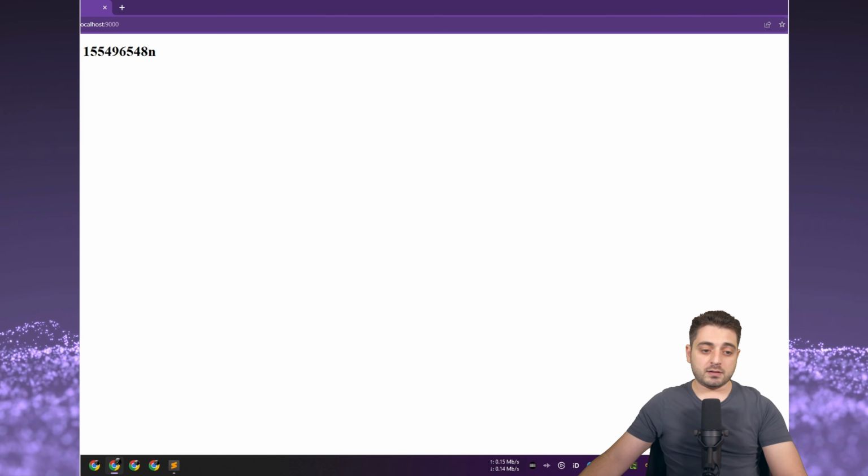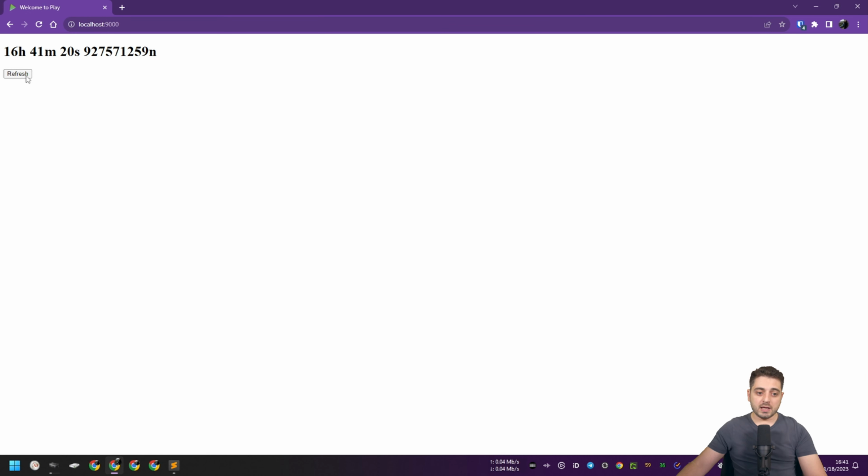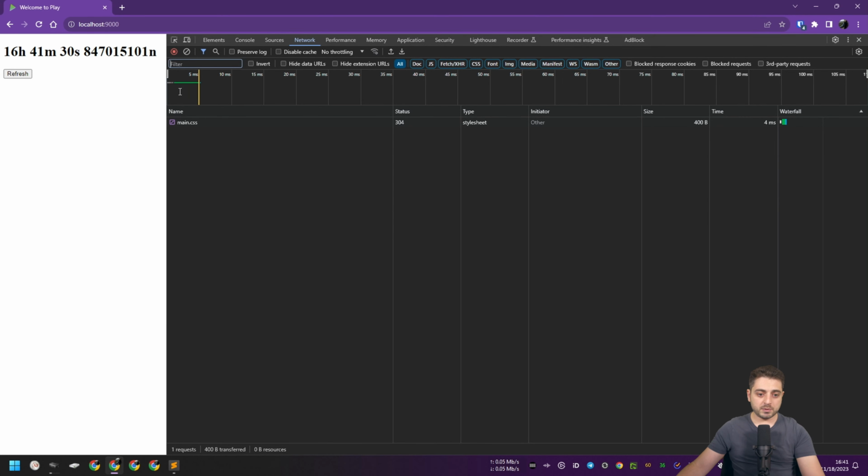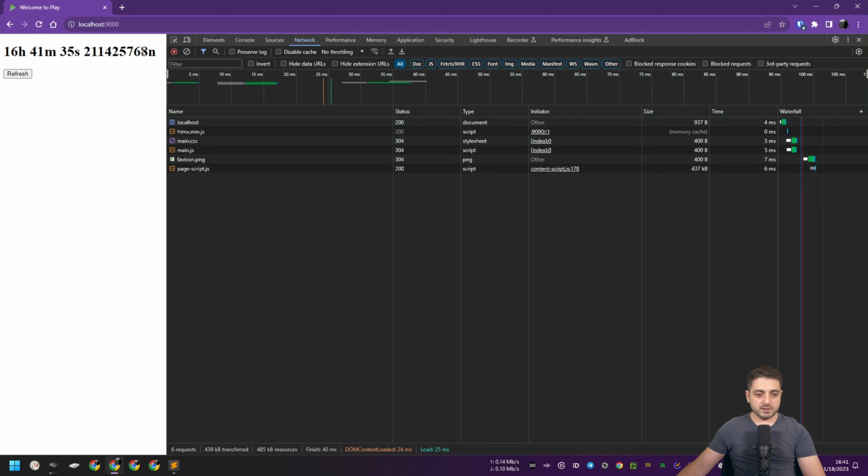All right, now this is pretty much the Hello World that I built. It just shows you the current time, and also when we click refresh, I'm using HTMX to replace the content of this H1 tag, right? So we're replacing the inner HTML of the H1 tag without reloading the entire page. Let me actually show you the network tab. Let me refresh the page real quick.